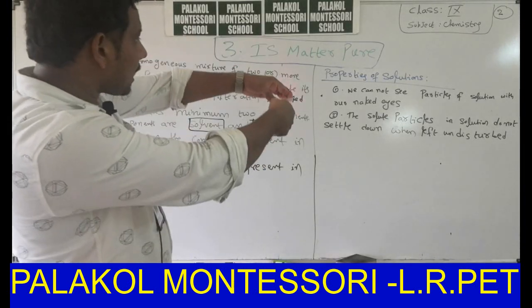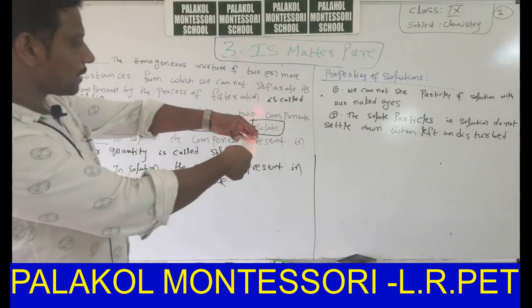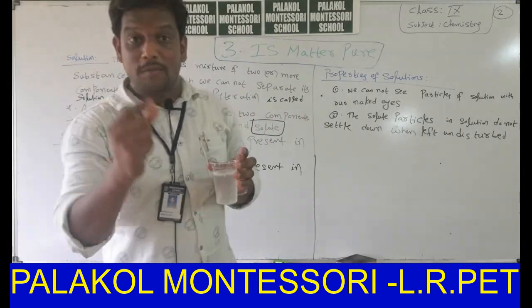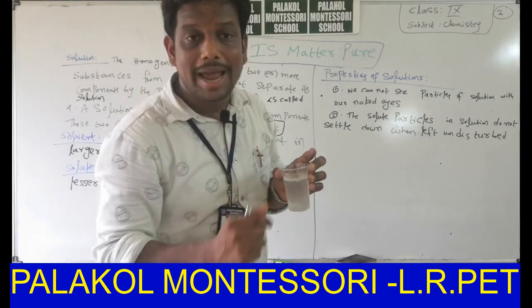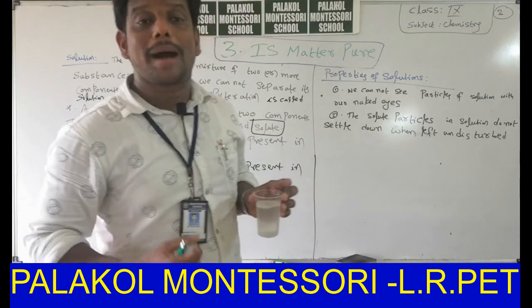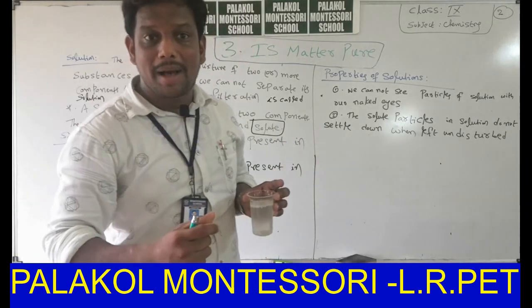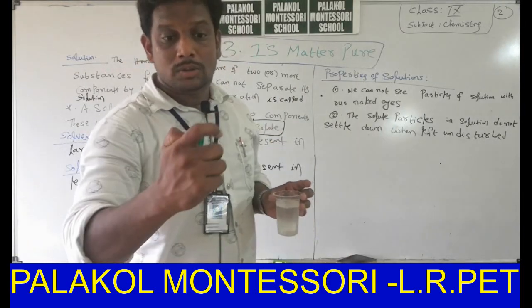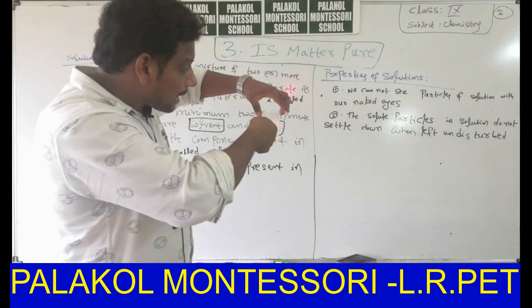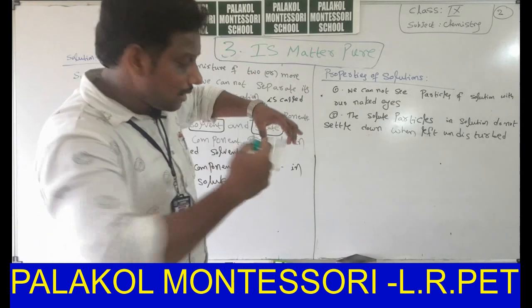Yes or no? It forms a spot on the board, that means solution particles can pass the beam of light through it.